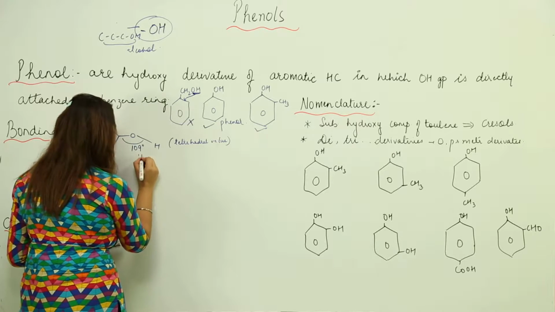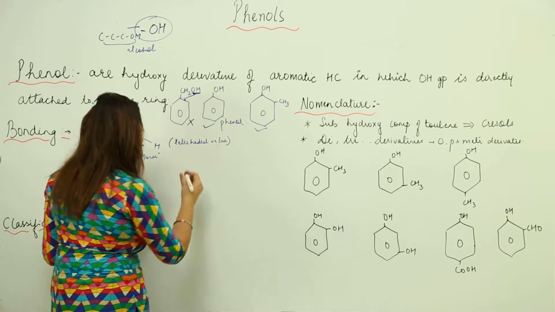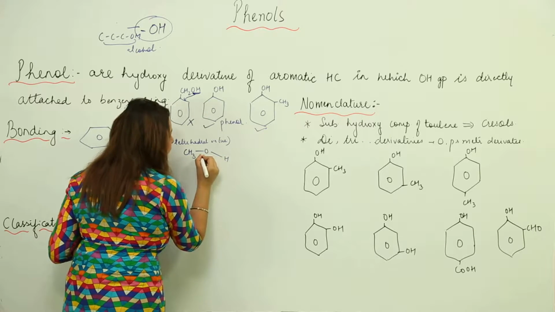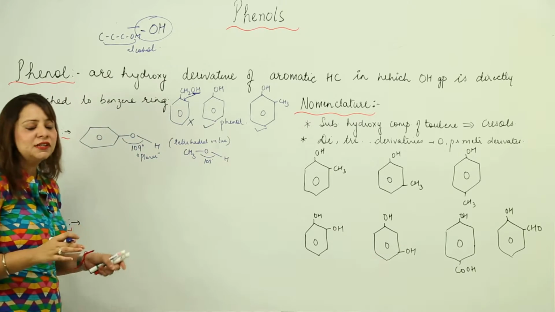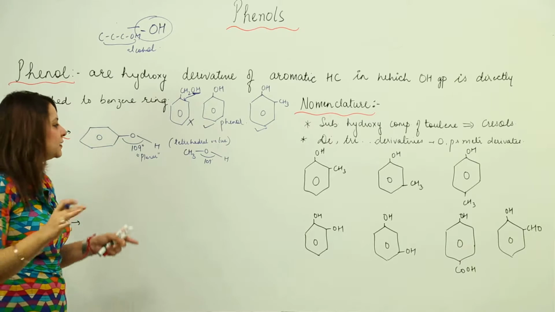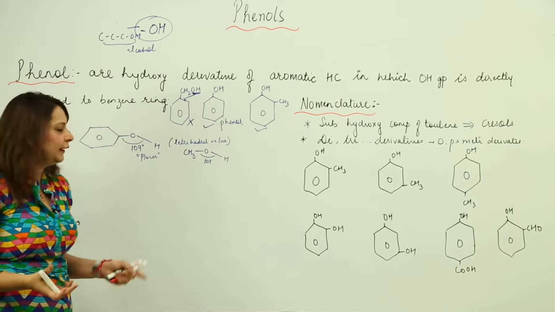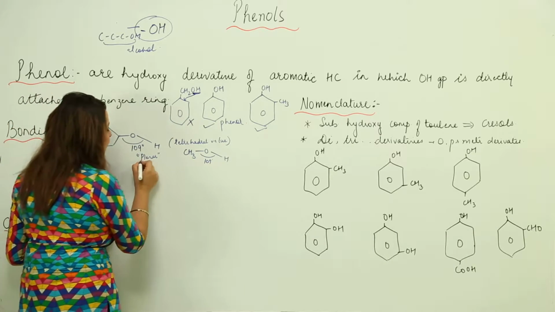But the geometry is planar. Let us compare it with methanol. There too the angle is approximately 109, not exactly, it is 108 point something, but for similarity we take them as 109 degrees, so they are comparable.